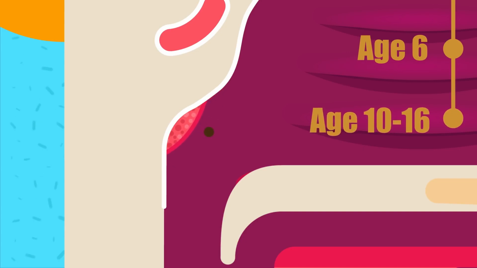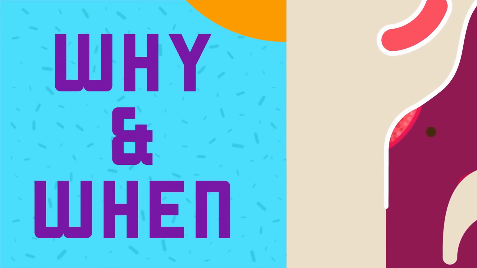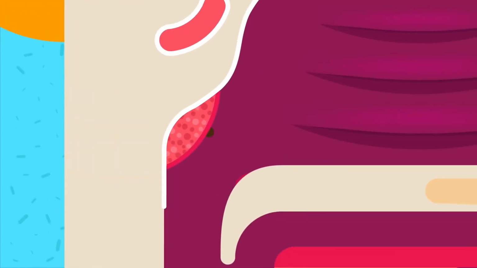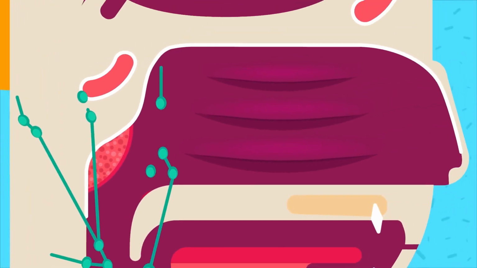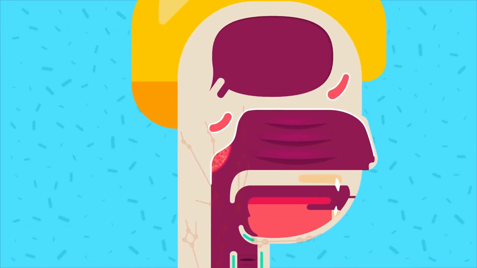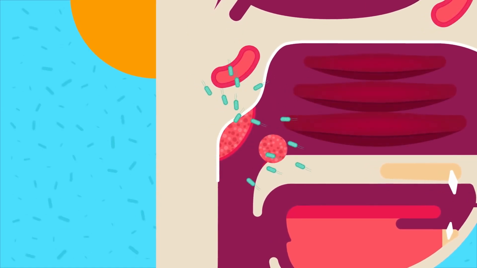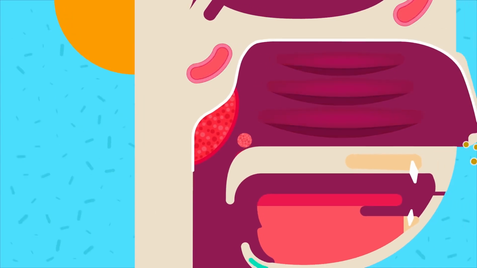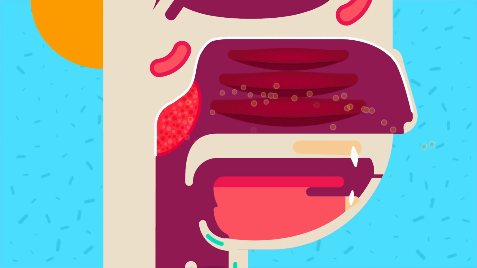At puberty and almost completely disappears by the age of 20. Why and when do they cause trouble? Adenoids are subject to physiological enlargement in childhood. Certain children have a tendency to generalized lymphoid hyperplasia, in which adenoids also take part. Recurrent attacks of rhinitis, sinusitis, or chronic tonsillitis may cause chronic adenoid infection and hyperplasia. Allergy of the upper respiratory tract may also contribute to the enlargement of adenoids.